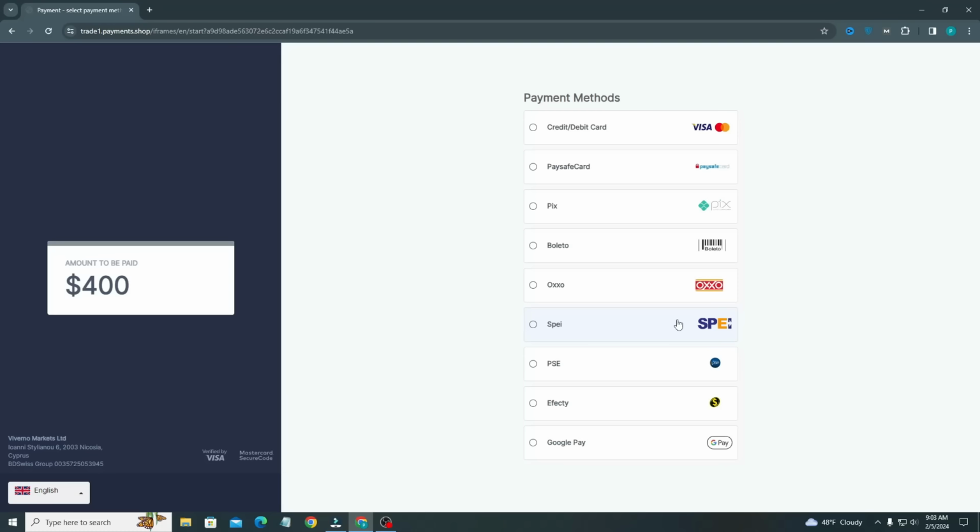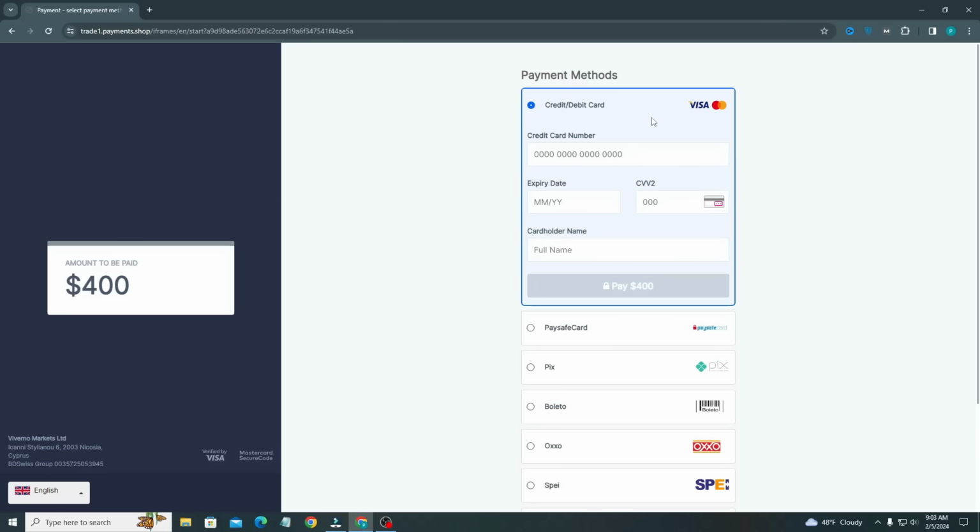Here are the payment methods. I will use a debit card or credit card, so I will choose the debit card, like a Visa card. Please add your credentials there.